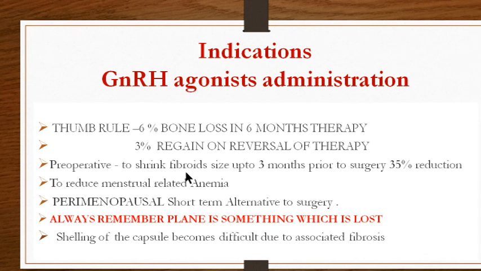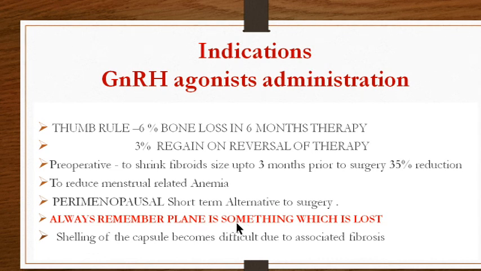Preoperatively, what is it doing? It is causing a shrinkage of fibroid size up to 3 months prior to surgery, and maybe it is reducing up to 35%. And of course, we saw that it is correcting the anemia. Perimenopausal, you can give it for short term as an alternative to surgery, or in high risk cases where you are avoiding surgery, you can give GnRH. Always remember, the plane is something which is lost when you are giving GnRH agonist. So in ulipristal, we saw that the planes are not lost. But in GnRH agonist, the plane is lost.